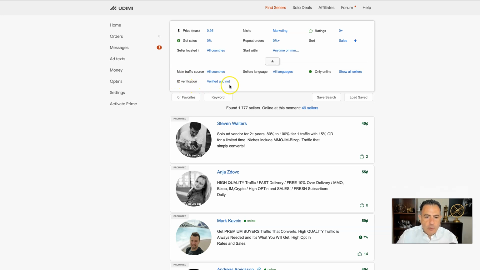When you see ID verification, Udemy, they do verify their people, but don't worry about that, because if somebody is good, it doesn't matter if they verified their ID or they didn't verify their ID, because Udemy, you probably don't know, they do a lot of tricks to find out if these providers are actually giving any fraudulent clicks or leads. I don't want to go over that too much because I don't want to compromise anything. There are a lot of things that they do, and they try to see if these providers bite on these fraud leads.